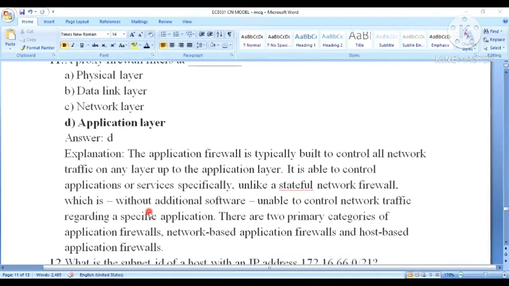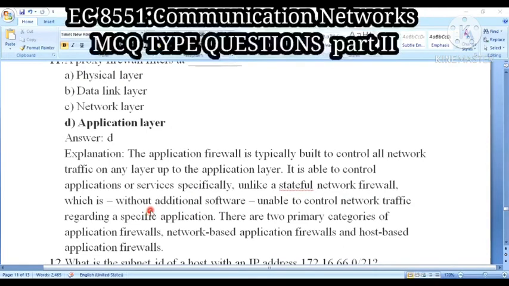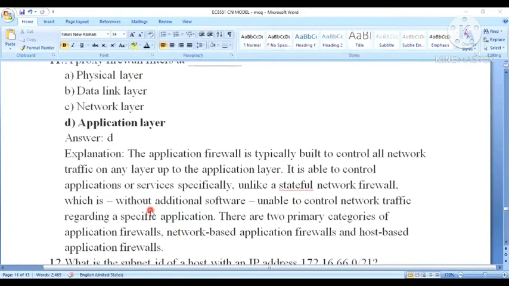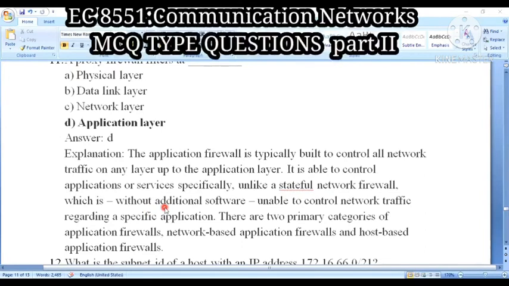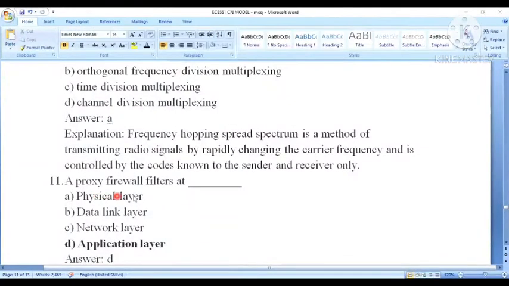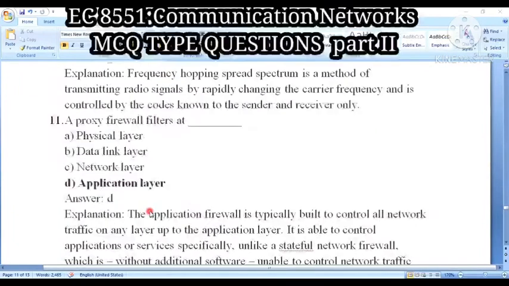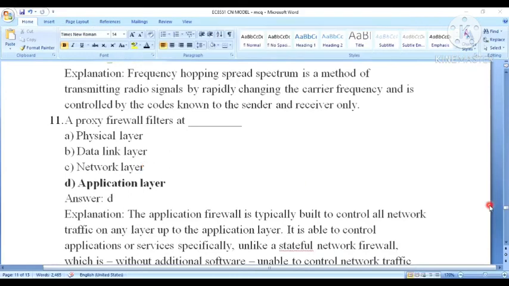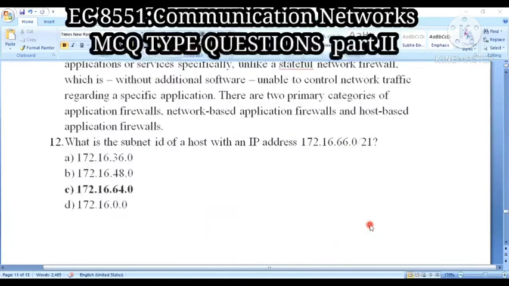Regarding specific applications, there are two primary categories of application firewalls: network-based application firewalls and host-based application firewalls. So there are two different categories of application firewalls. Here a proxy firewall filters only at the application layer. It's not at the physical layer, not at the data link layer, and not at the network layer. Are we clear?